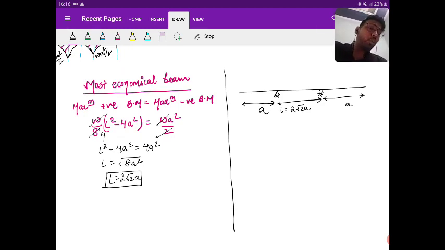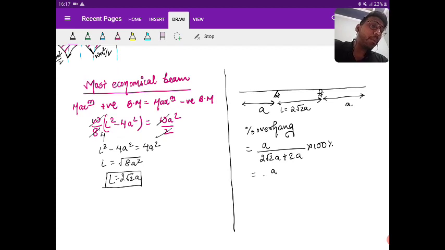Right. So in this part, a question is asked: what is percent overhang? Percent overhang is the length of one side of overhang, only one side, not both sides, so a upon the total length, 2 root 2a plus 2a, multiplied by 100%.